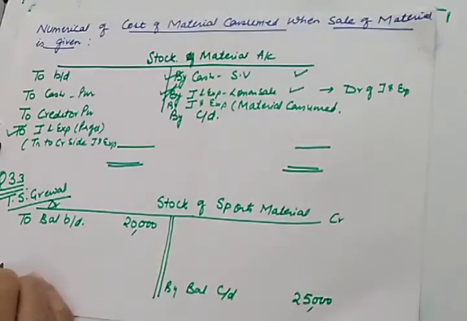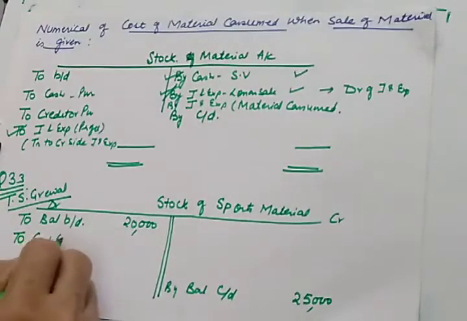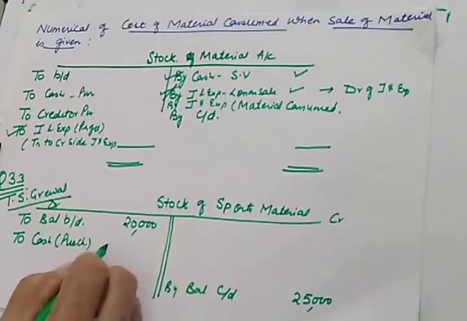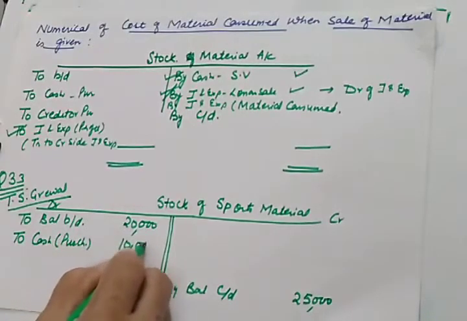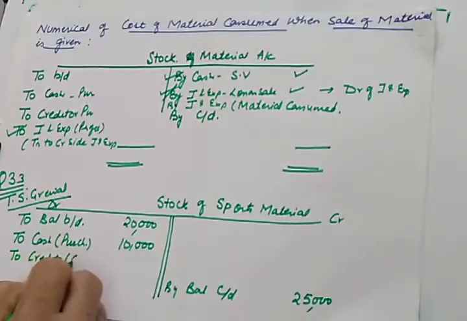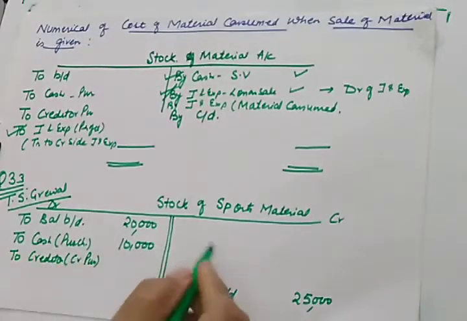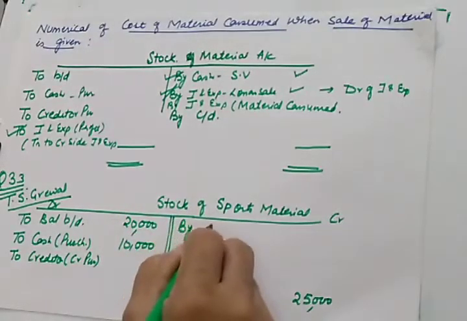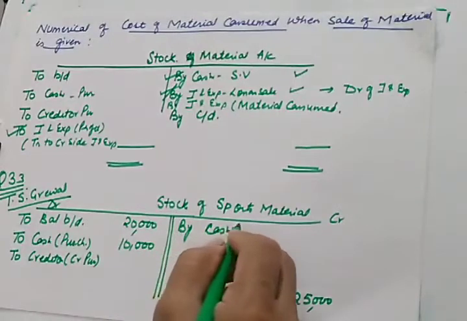Then in the receipt and payment account, cash purchases are mentioned. So cash purchases are recorded here: to cash. In the bracket you can mention purchases. The value of these purchases is 10,000, and credit purchases we will calculate by preparing the creditors account. This will give us the credit purchases, and moreover the sale is given to us.